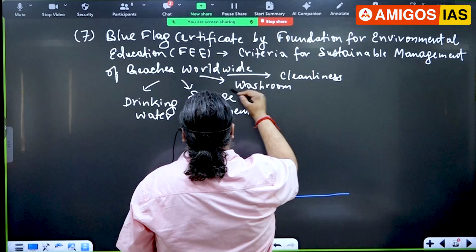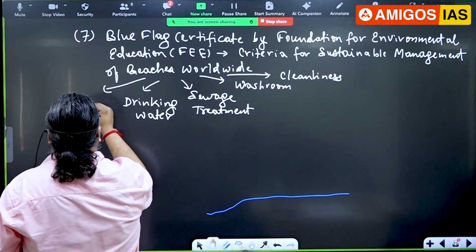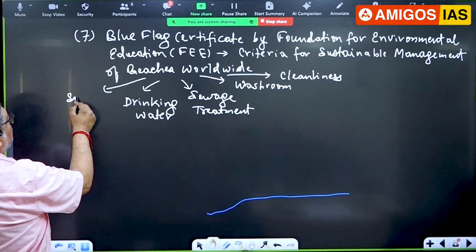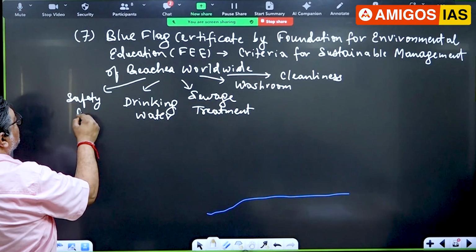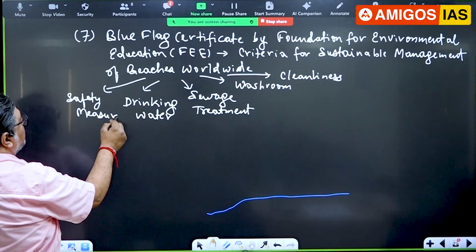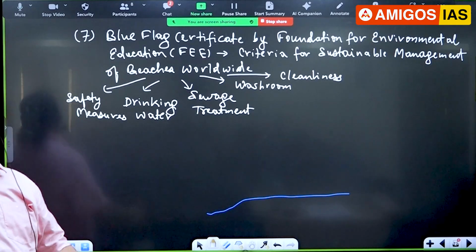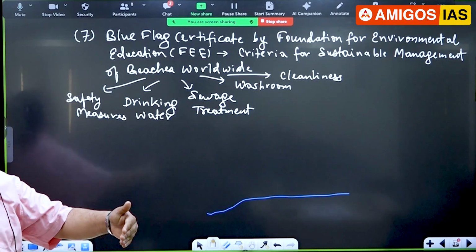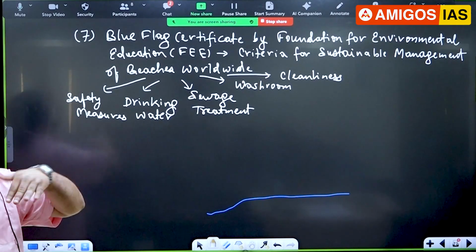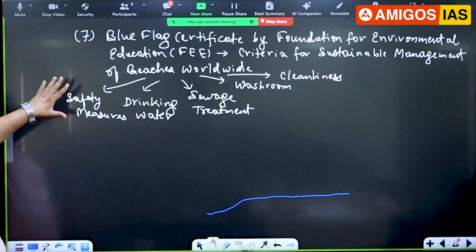Cleanliness. You have safety measures. Sometimes you have lifeguards. It is made in such a way that you can even take a bath. It is properly managed. So all those kinds of things are put up there.